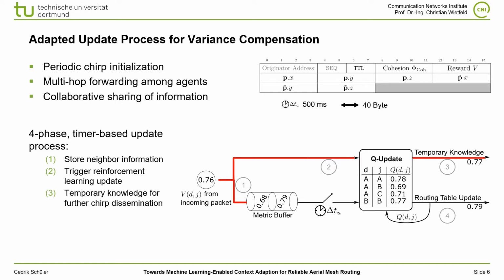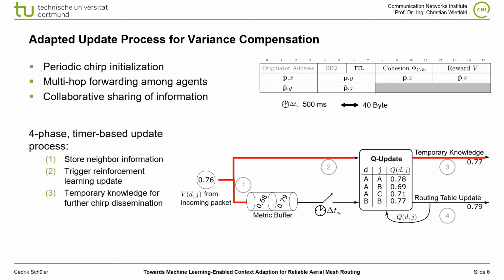In phase 3, the temporary knowledge is used for the further dissemination of the chirp. This does not differ much from PARRoT, despite the fact that the knowledge here in phase 3 is only temporary and does not lead to an update of the local queue table, which made the queue table in PARRoT very unstable and thus caused performance drains.